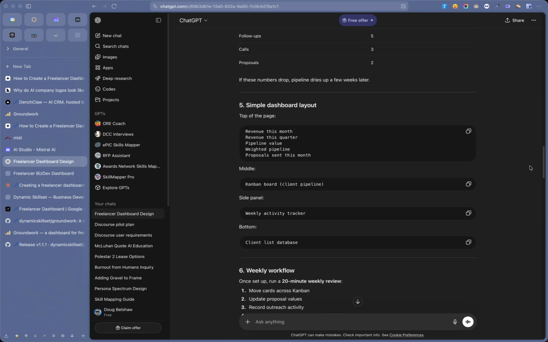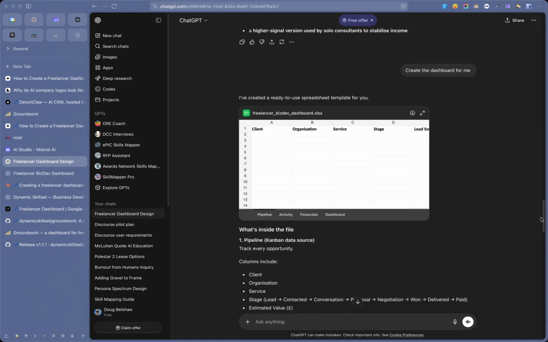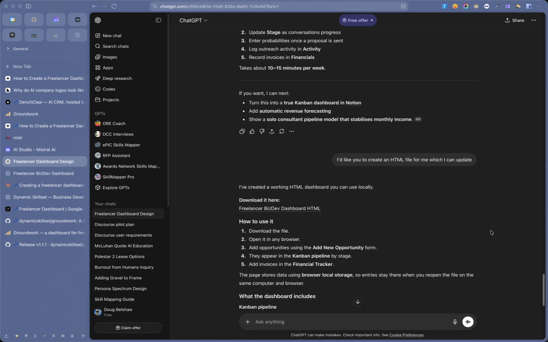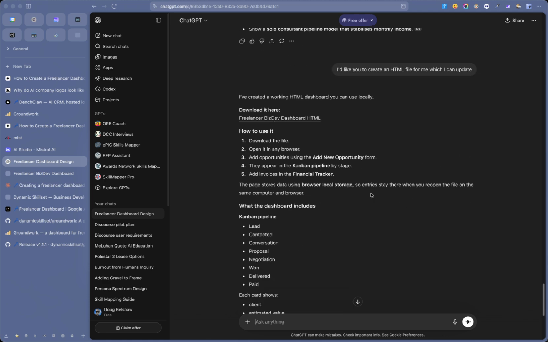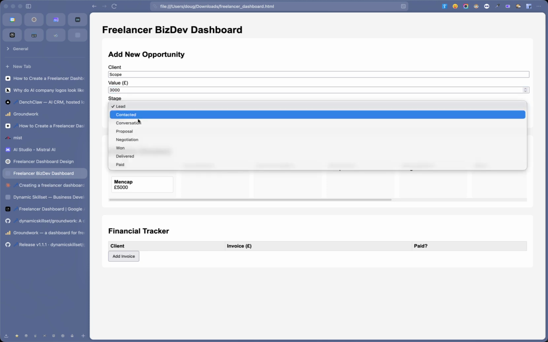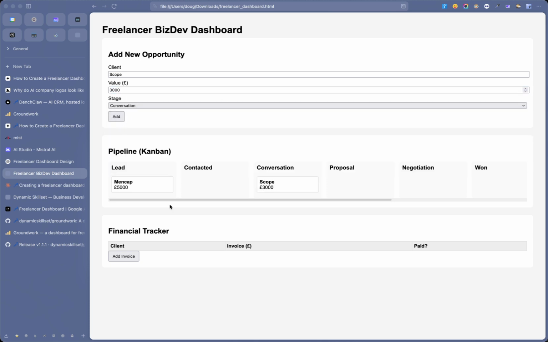I go down, keep on going. It creates a template, like a spreadsheet template. That's fine. But I want you to create an HTML file which I can update. It creates that, but it's not very good. So I can put things in. I can say Scope and £3,000, and I want to put that in the conversation bit. Great, but it's just not great.